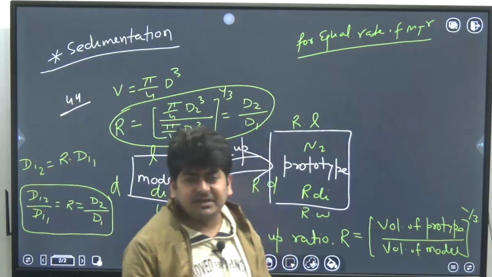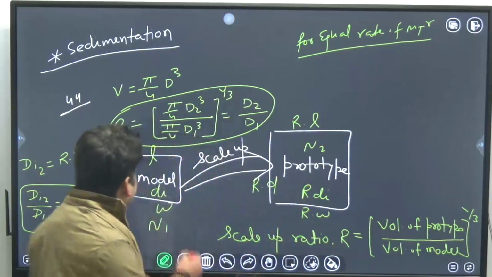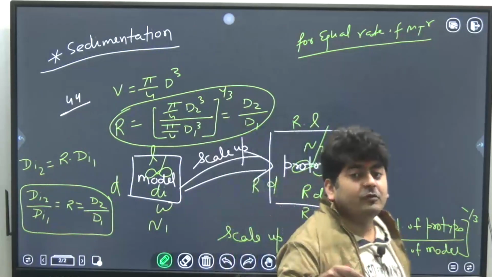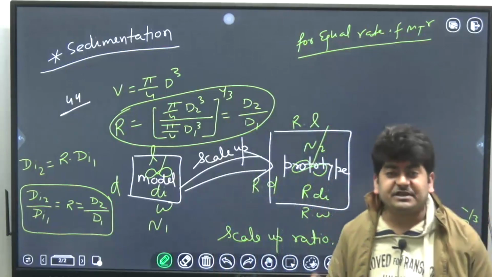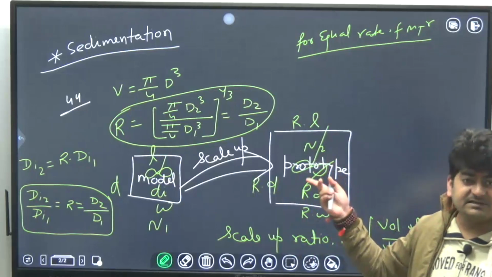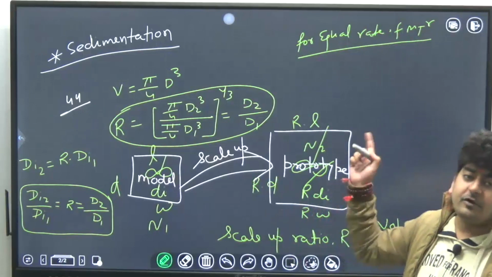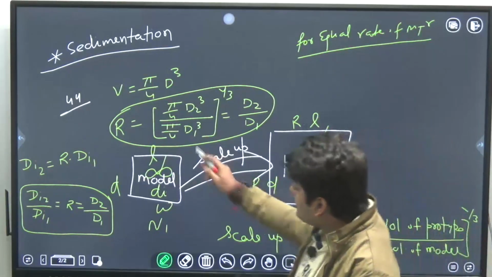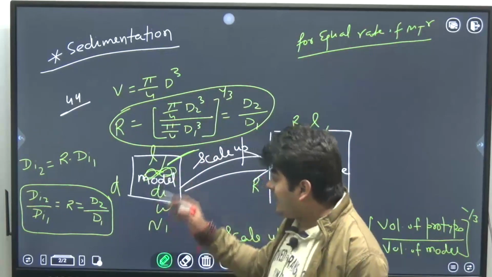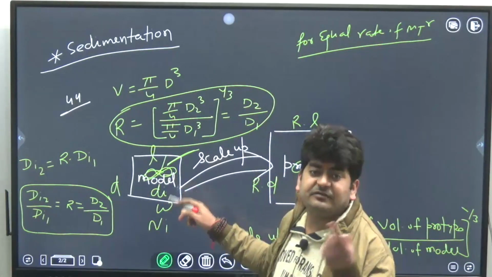As in heat transfer we talk about natural convection and forced convection. So here we are using an impeller, so obviously forced convection will be there. Forced convection means the rate of mass transfer, whatever diffusion is taking place inside the tank, will be affected by the impeller speed. So for equal rate of mass transfer, whatever power we are supplying will affect the impeller speed. And if impeller speed changes, the forced convection and the rate of mass transfer will also change.